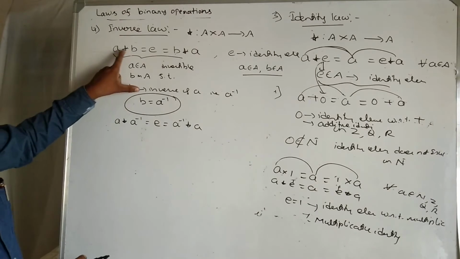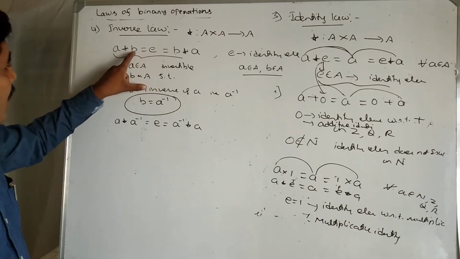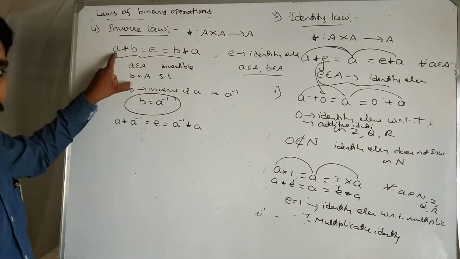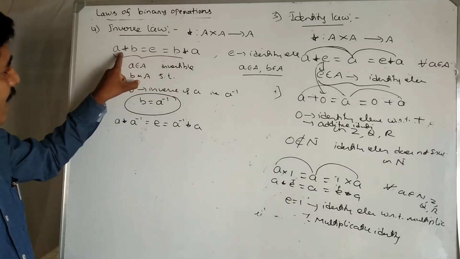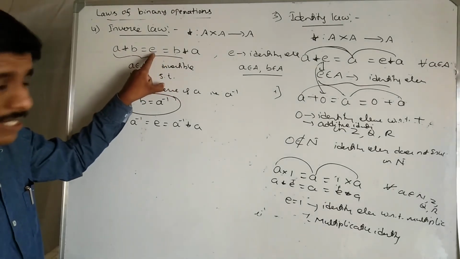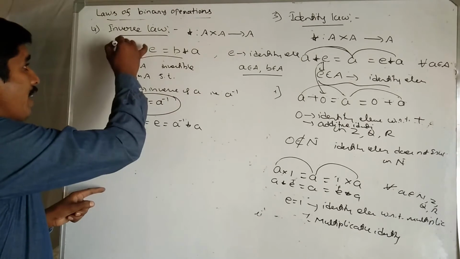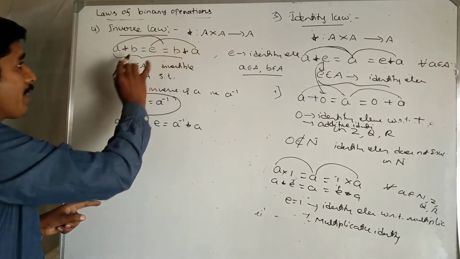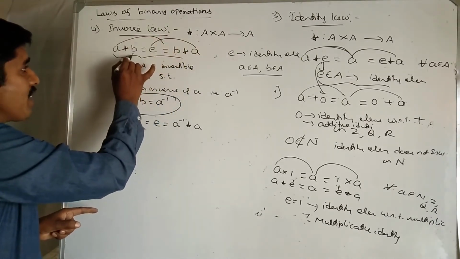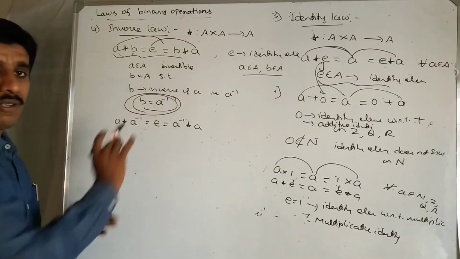So A star B equal to identity element, and B star A equal to identity element, both must hold; then we say that B is called the inverse of A. Very important.